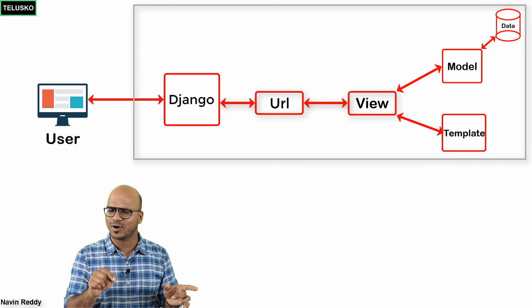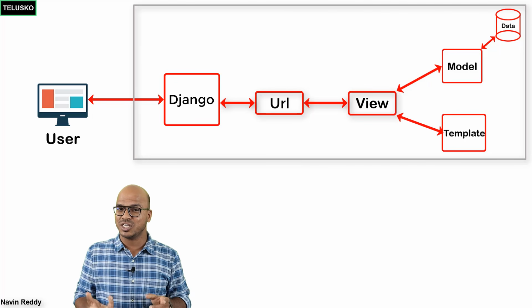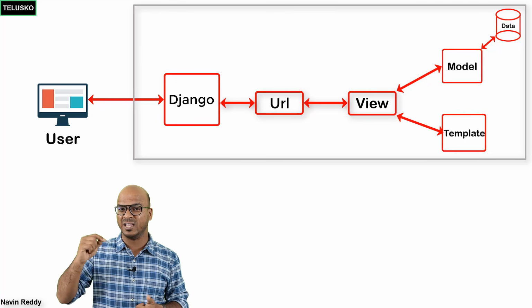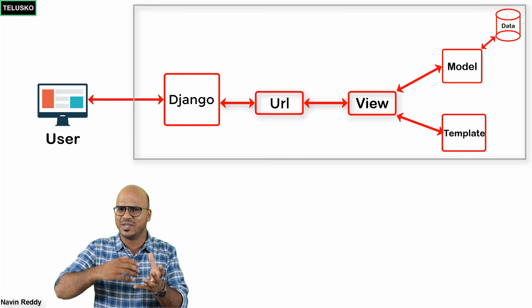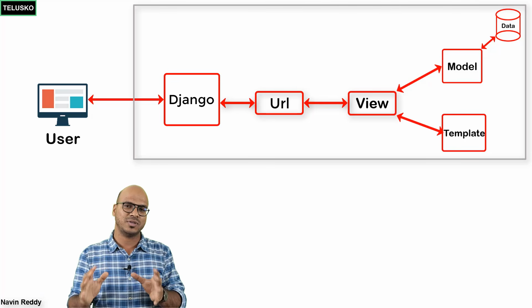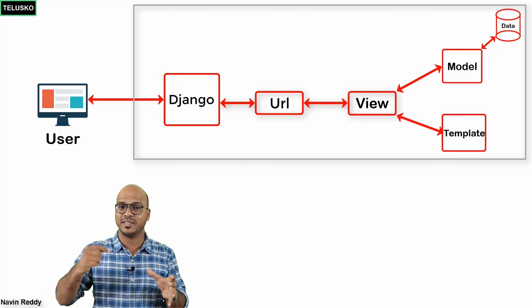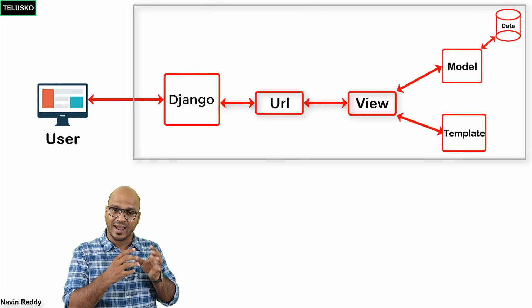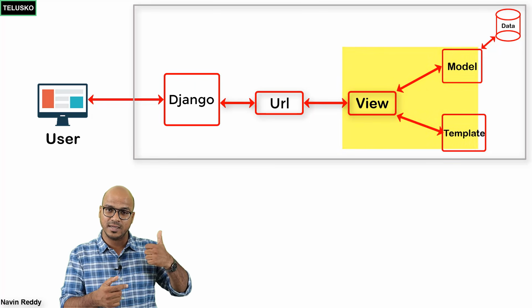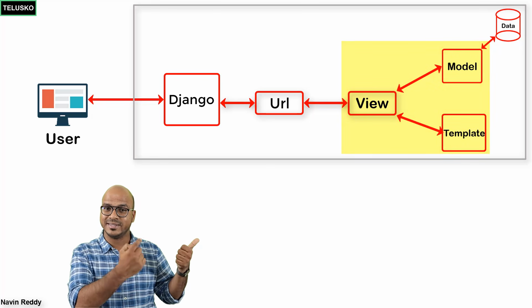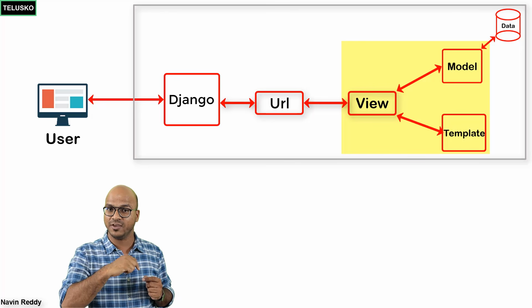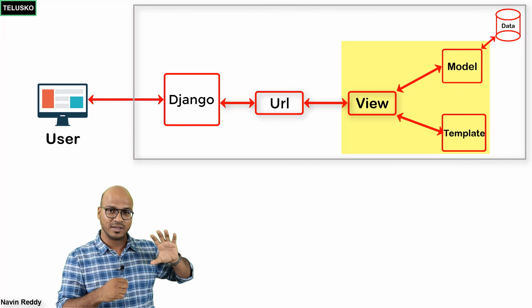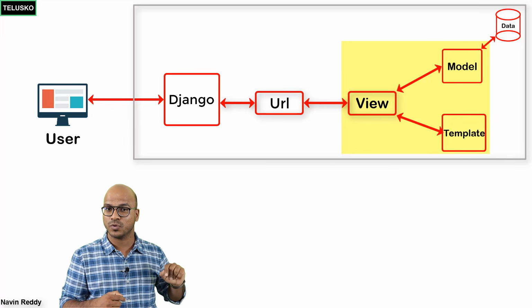Now what is view? We have not talked about that. So the business logic which we want to write will be done in views. I know that's a bit tricky because normally when you say view, it should be a page, but that's not the case. In views, we actually write the business logic, right? And then these views will use the model object and the template. So what data has to be sent to the template will be decided by view, right? And the connection with the models will be done through view.